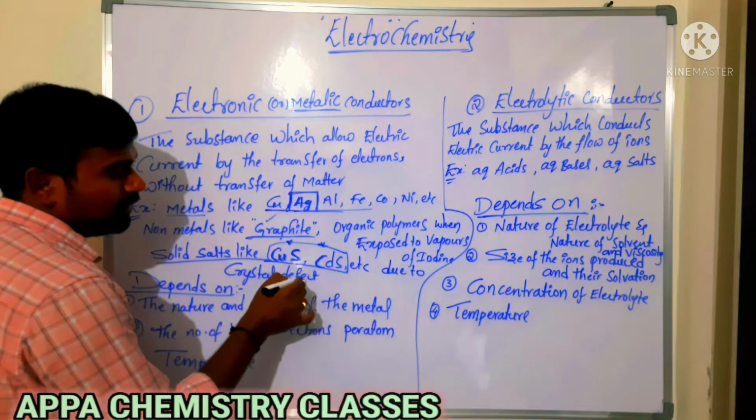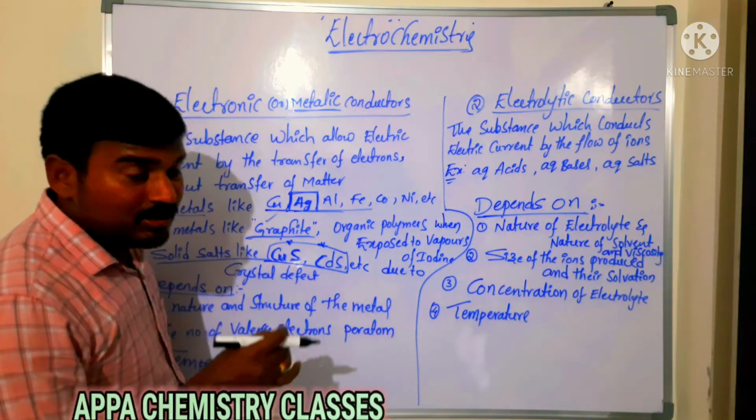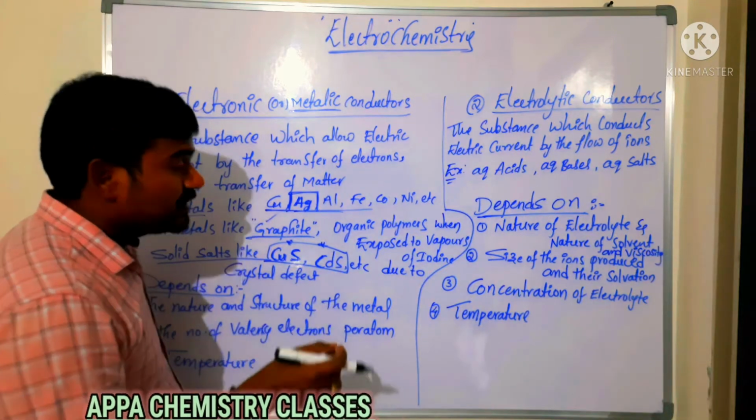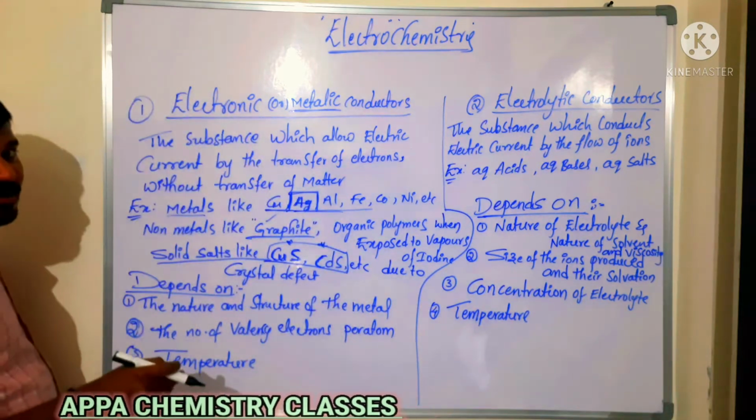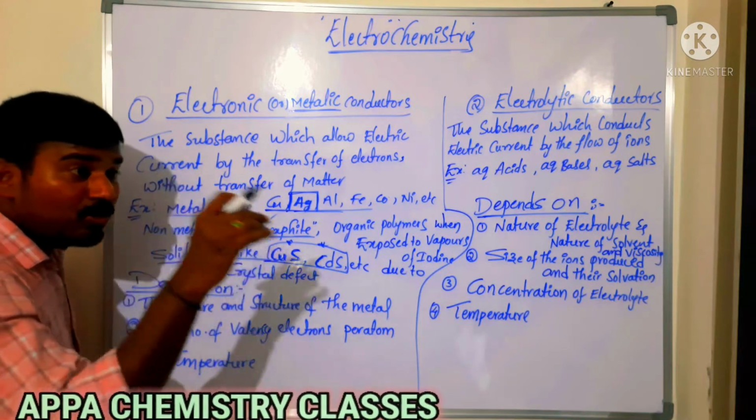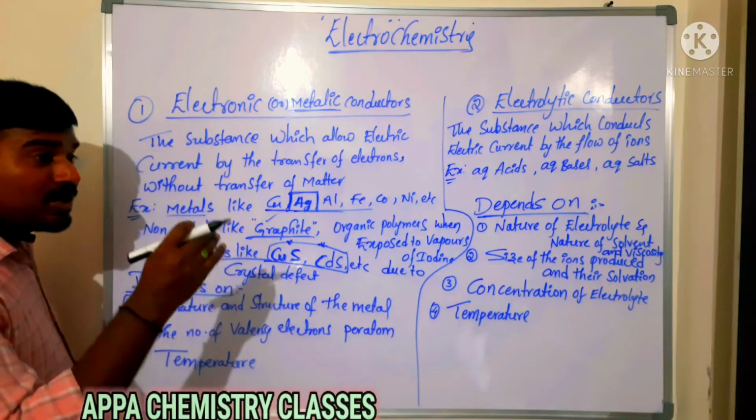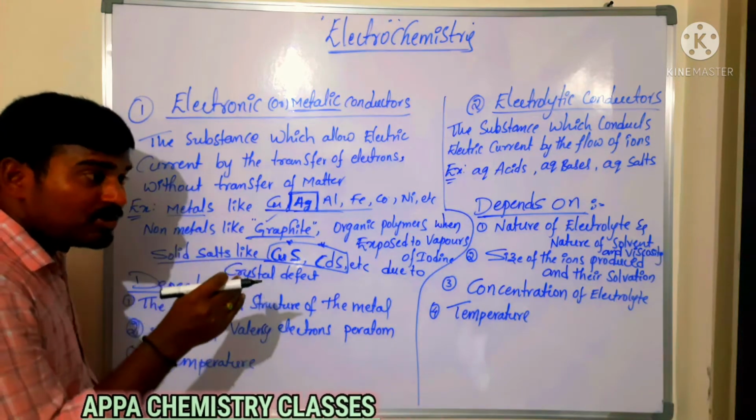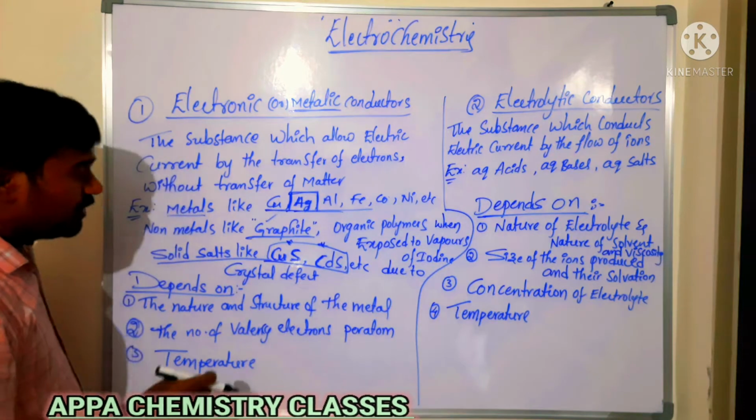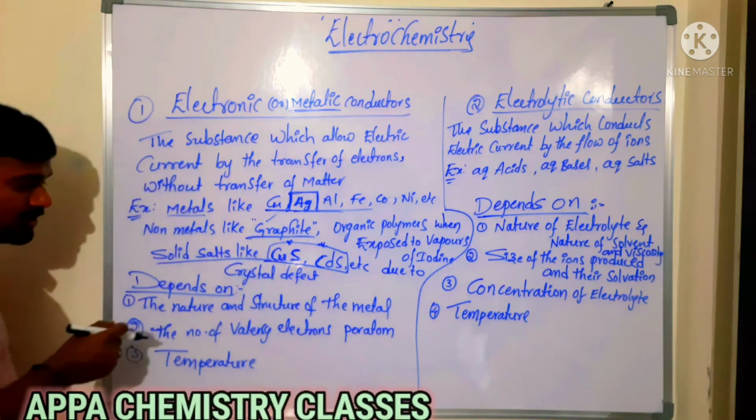But copper sulfide and cadmium sulfide have crystal defects in their structures. Due to the presence of these crystal defects, they act as electronic conductors. When there are defects, electrons go and occupy the defect positions. So electrons move from their original position to the defect. That defect is called a vacancy defect, which we will discuss in solid state.